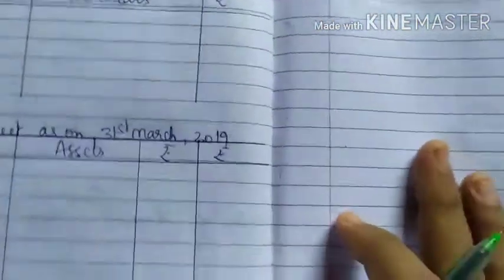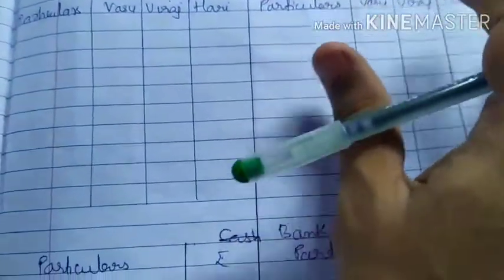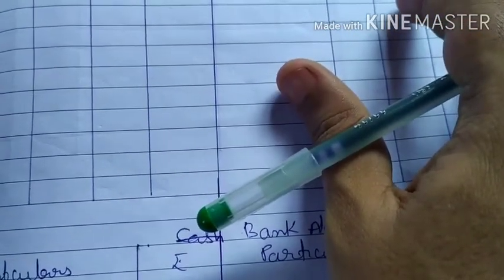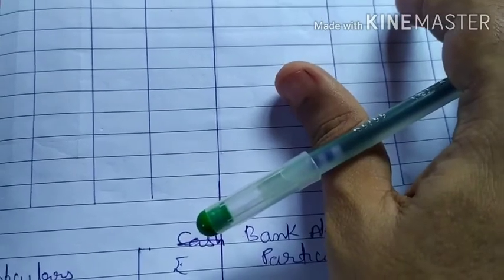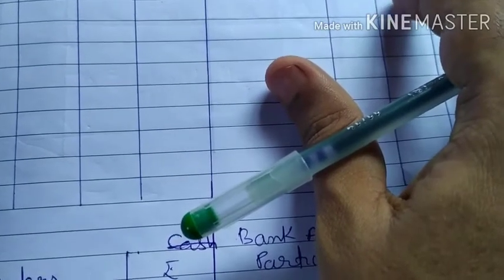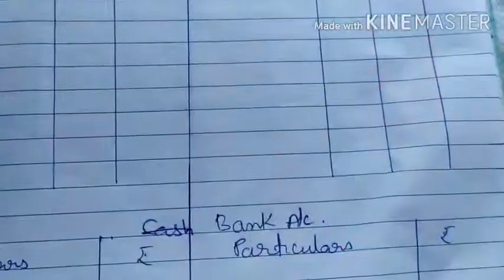First we will tick mark the adjustments, the elements which have an adjustment. So the first adjustment, if you read, is that he shall have to bring in 60,000 as his capital for 1/4 share in future profit. That means he is bringing 60,000 towards the capital. So we have to treat this as an initial contribution. So what is the journal entry?